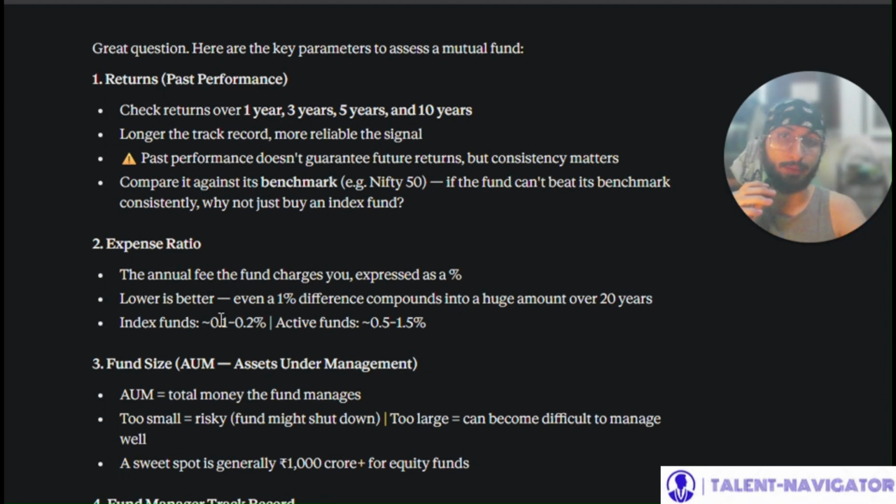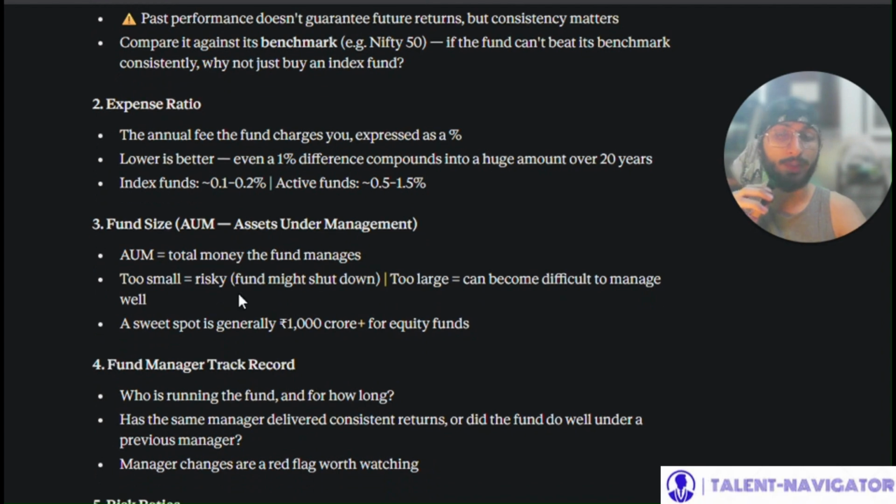0.5 to 1.5%. Now, the third parameter that we're looking at is fund size. That is AUM, assets under management. Assets under management basically refers to the total money that the fund manages. If it is too small, it is a risky fund. That is, it might shut down because it is very small. If it's too large, it can become difficult to manage as well, because then it's a lot to manage, right? A sweet spot is generally around 1,000 crore rupees plus for equity funds.